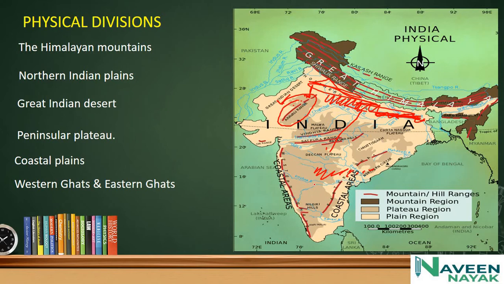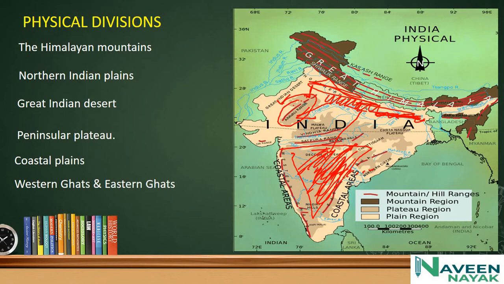In the South Indian plains lies the Peninsula Plateau. This is the Peninsula Plateau, and it is triangular in shape. The relief is highly uneven. This is a region with numerous hill ranges and valleys. And the Aravalli Hills, one of the oldest ranges of the world, lie broadly on the northwest side. You can see here, this is it, the northwest side.